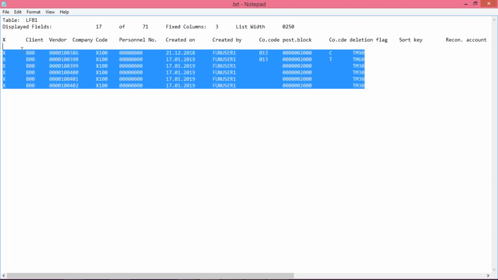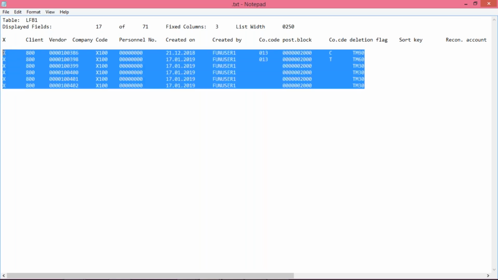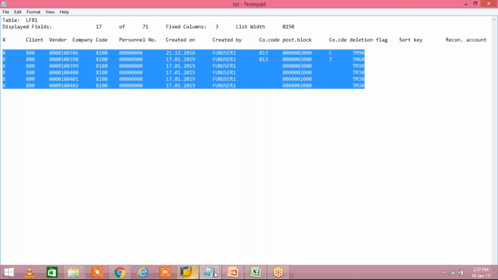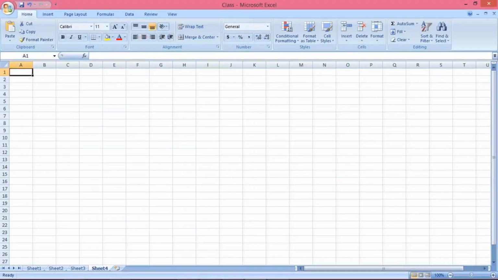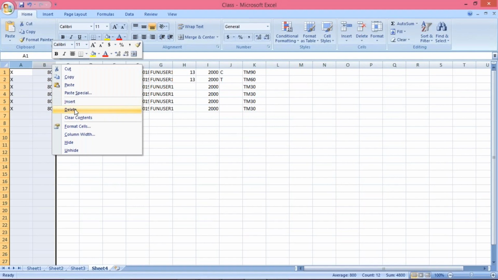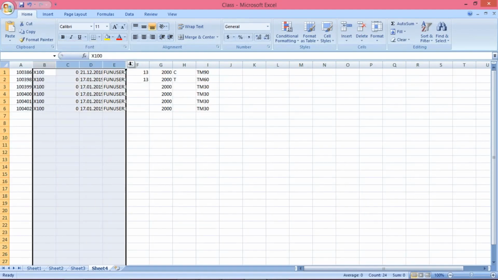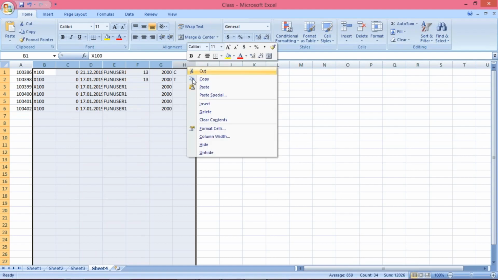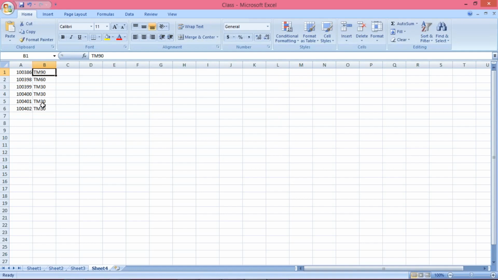So here you have to do one thing. You can copy. You can leave the upper side details, we are not going to use them, and whatever details are there, that we can copy, and you can paste here in an Excel sheet. Just open a new sheet and paste here. Now we have nothing to do with these details. Just delete it. Apart from this, company code and users and all these details are going to be deleted, right? And then you can apply here. This is your terms of payment.